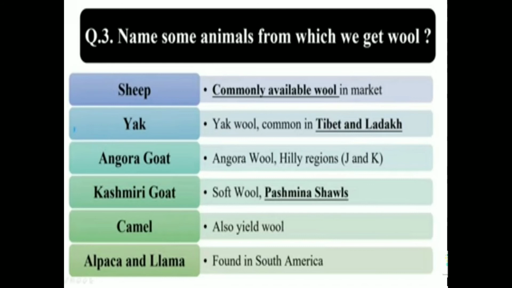The Kashmiri goat gives very soft wool, and from Kashmiri goat wool we get Pashmina shawls. Camels also give wool. Alpaca and llama are also types of camel, found in South America. They also yield wool.